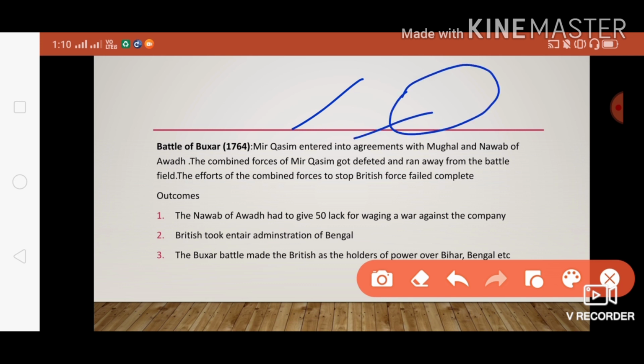The British did not like this and did not agree with the rules Mir Qasim was making, and they attacked Mir Qasim. So Mir Qasim entered into an agreement with the Mughal and the Nawab of Awadh. He took their help, and they attacked the British together, but the combined force was defeated and ran away from the battle.